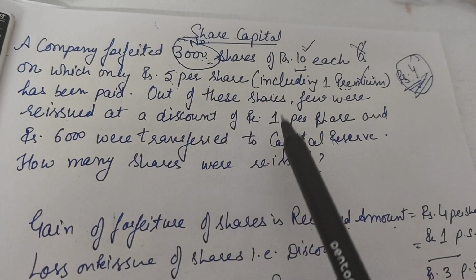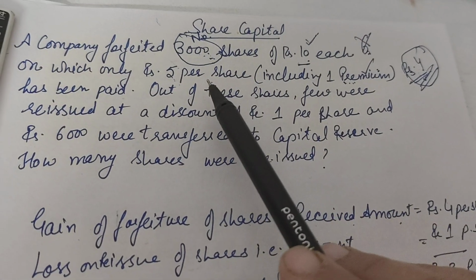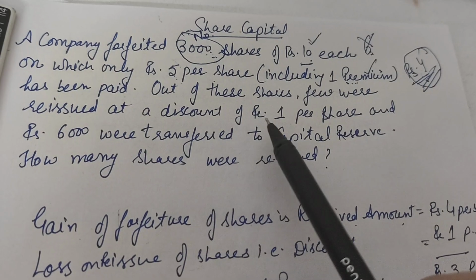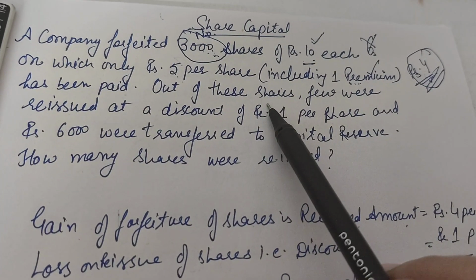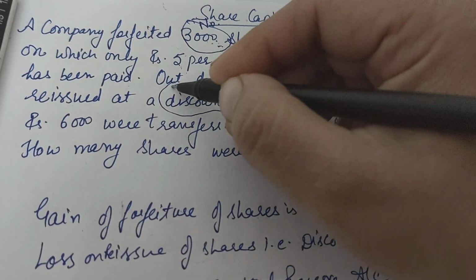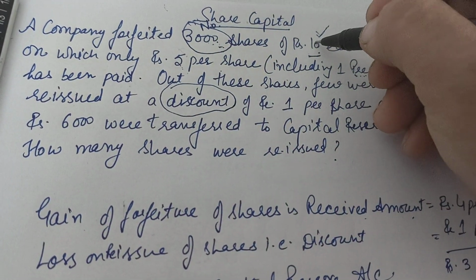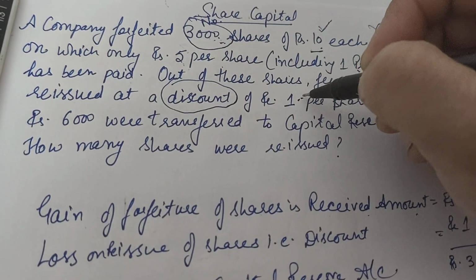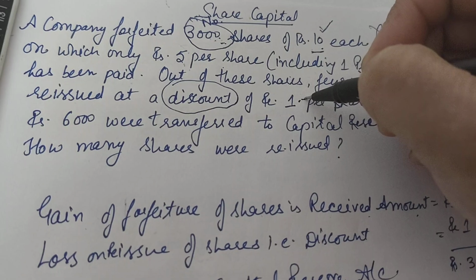Now, when these shares were forfeited, a few of these shares were reissued at a discount of rupee 1 per share. Now, discount means a loss to the company, right? If this share was of 10 and was issued at a discount of 1, then the amount received on reissue is 9.